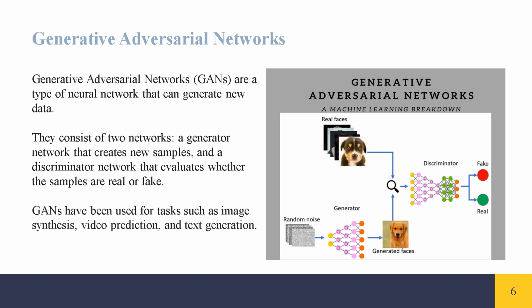Generative adversarial networks (GANs) are a type of neural network that can generate new data. They consist of two networks: a generator network that creates new samples, and a discriminator network that evaluates whether the samples are real or fake. GANs have been used for tasks such as image synthesis, video prediction, and text generation.